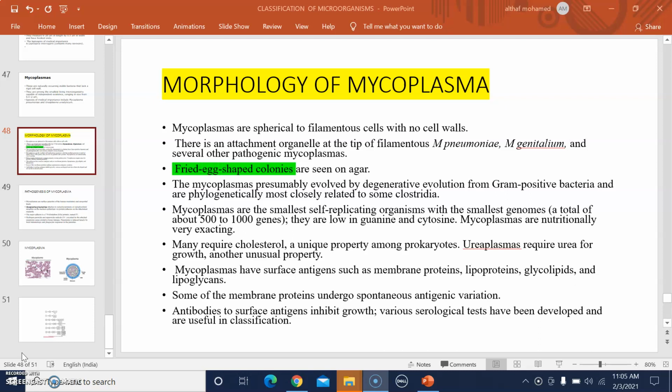Antibodies to the surface antigens, meaning antibodies peculiar to the different types of surface antigens in mycoplasma, are required to inhibit the growth of the mycoplasmas. Various serological tests have been developed which help to classify these mycoplasmas, because there are different serotypes of mycoplasmas.